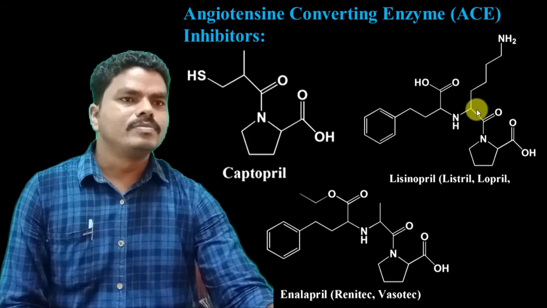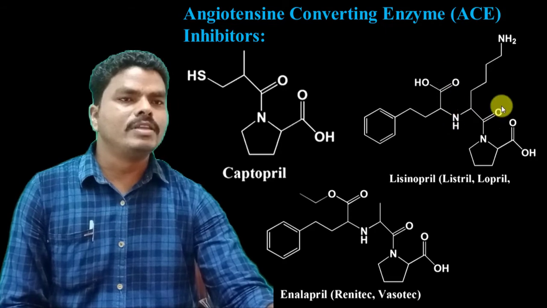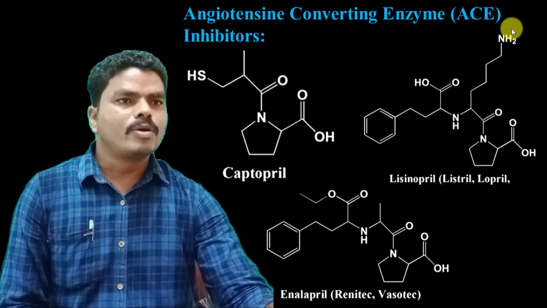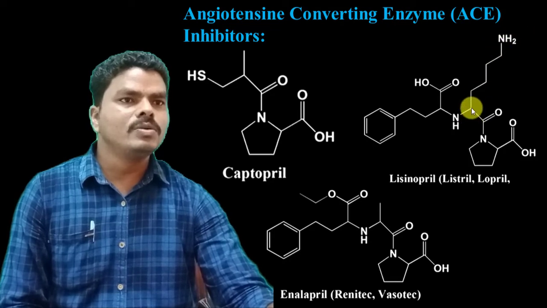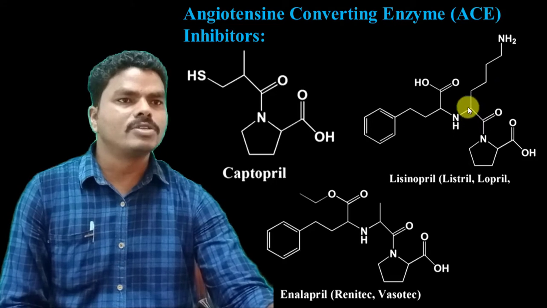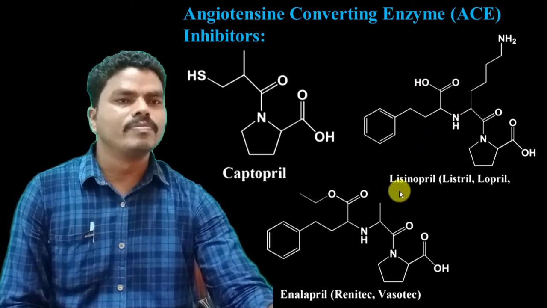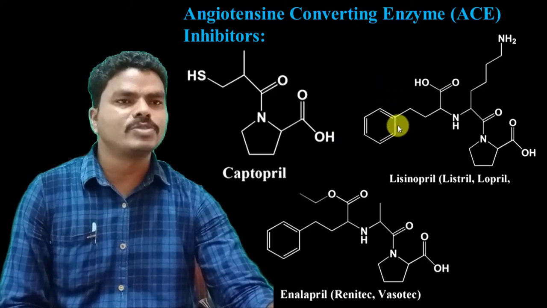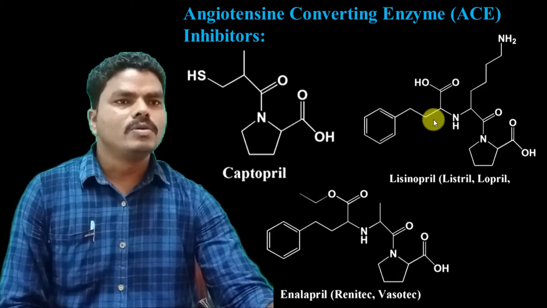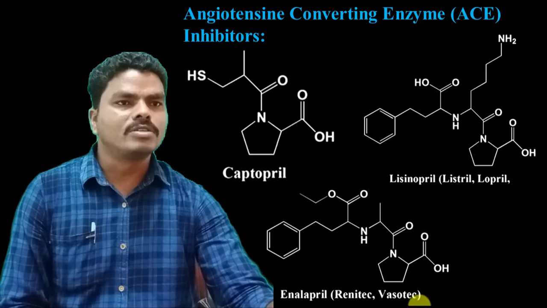Between the carboxylate and carbonyl group, there is a propylamine group attached to the carbon. Then it also has a phenyl substituent through a carbon chain to this carboxylate ion.